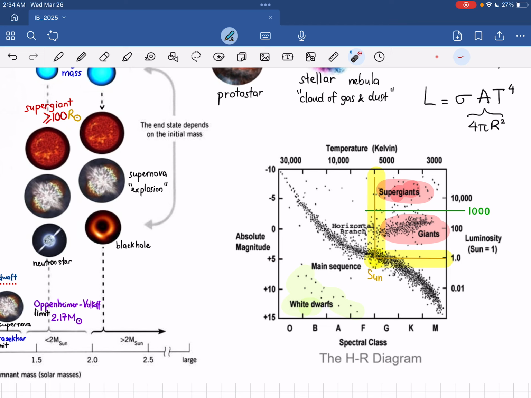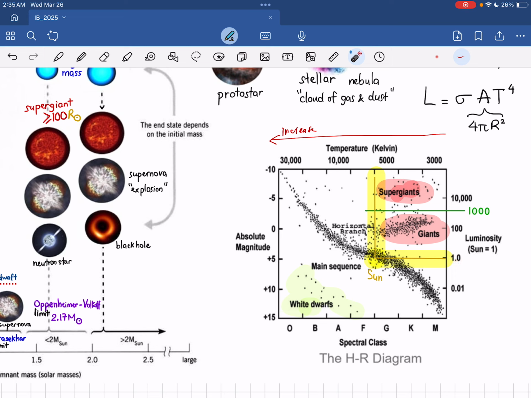A thing to remember about the HR diagram is that when you're going from right to left, that's the increasing direction of the temperature. You see, this is really hot, and this is cooler, okay? This is hotter, okay? That's the key thing to remember. So you can see that this is the white dwarf region, and then here, this is the giant.